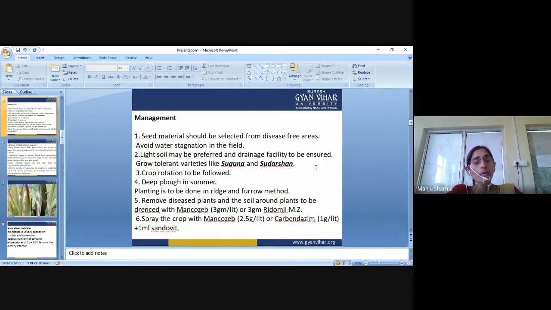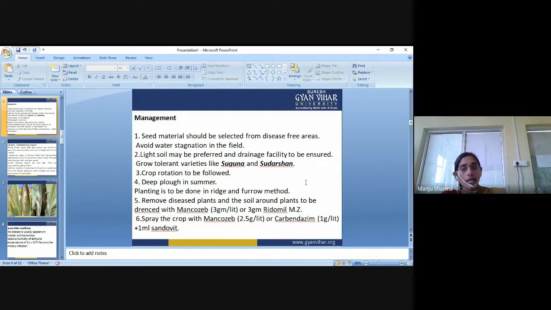That's why summer ploughing helps us manage different types of disease. Planting is to be done in the ridge and furrow method. We form ridges and then furrows, so the water stagnation problem will not be there. That's why we can also manage the disease.